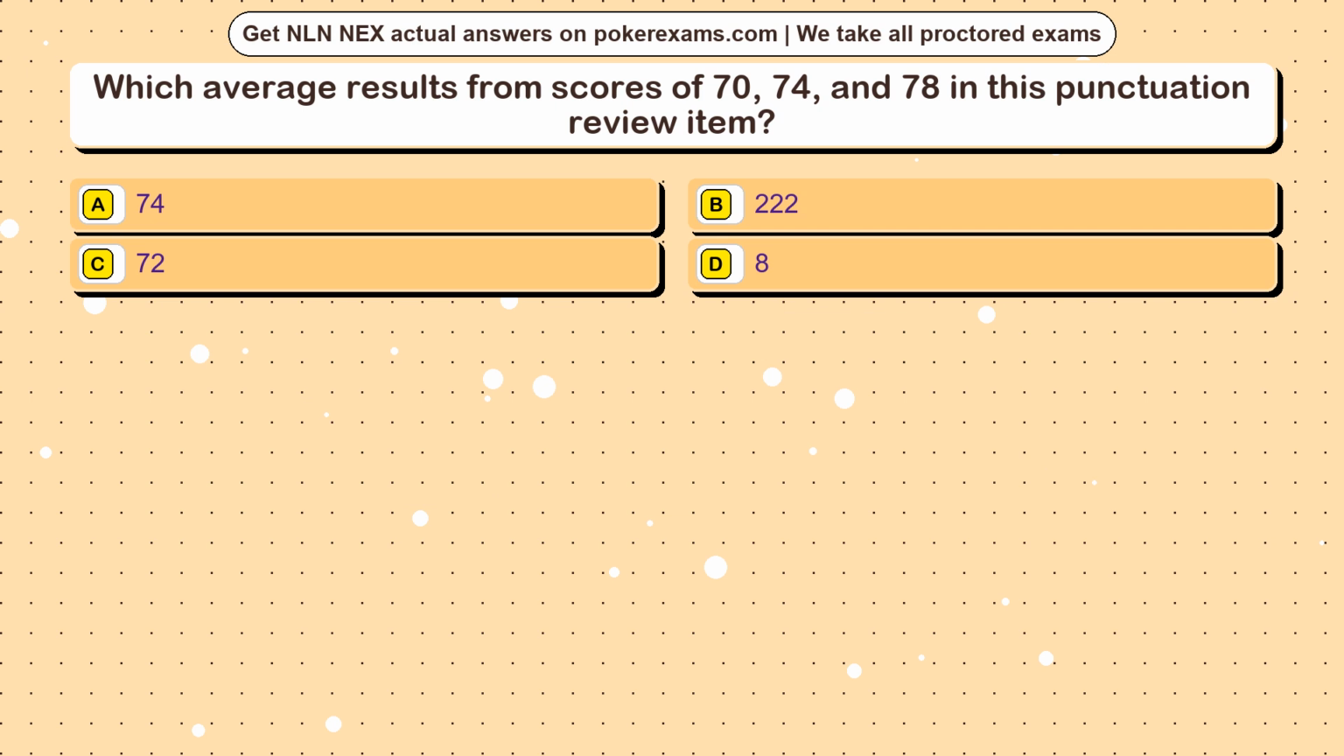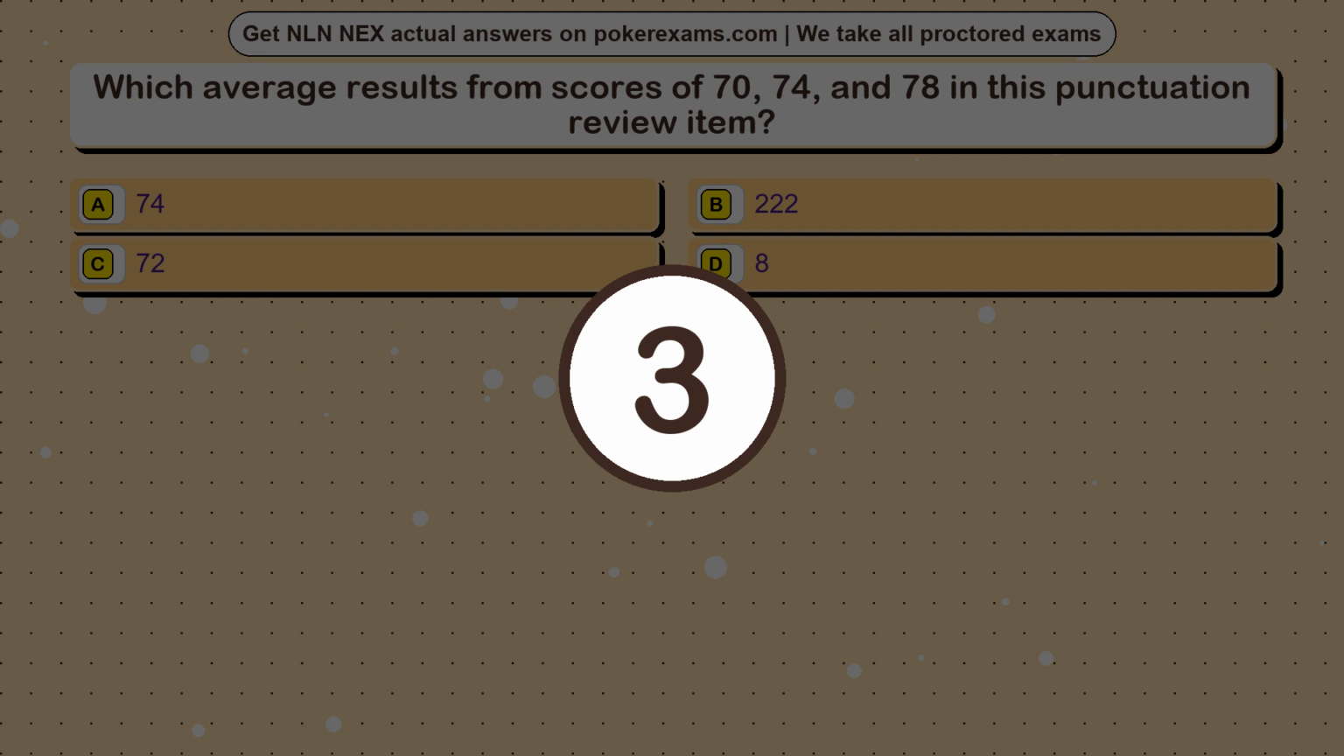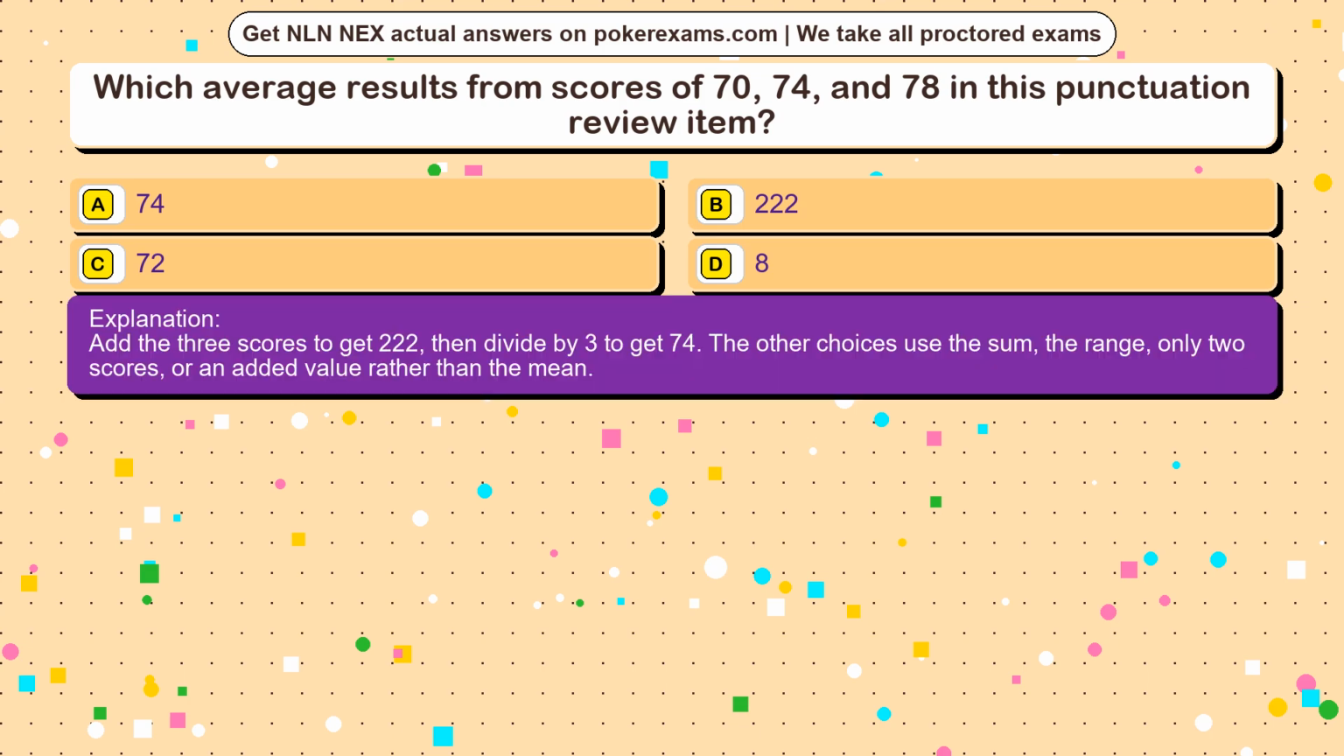Question 1. Which average results from scores of 70, 74, and 78 in this punctuation review item? Option A, 74. Option B, 222. Option C, 72. Option D, 8. The correct answer is option. Add the 3 scores to get 222, then divide by 3 to get 74. The other choices use the sum, the range, only 2 scores, or an added value rather than the mean.